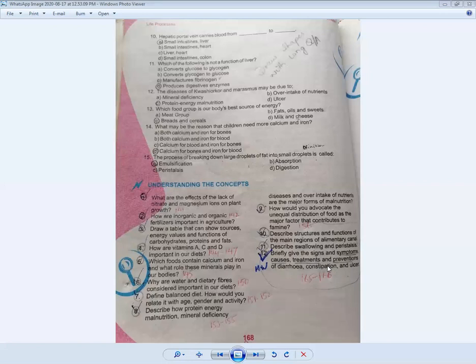Diarrhea and constipation are easy, but for ulcer I would like to explain again that ulcer is further divided into three parts. It has three types, and you have to clear how we treat it. You have to clear all these things in your long question. I hope you understand all your long questions. Now we will go to the next page. Your short questions are left. Now we will discuss the short questions.